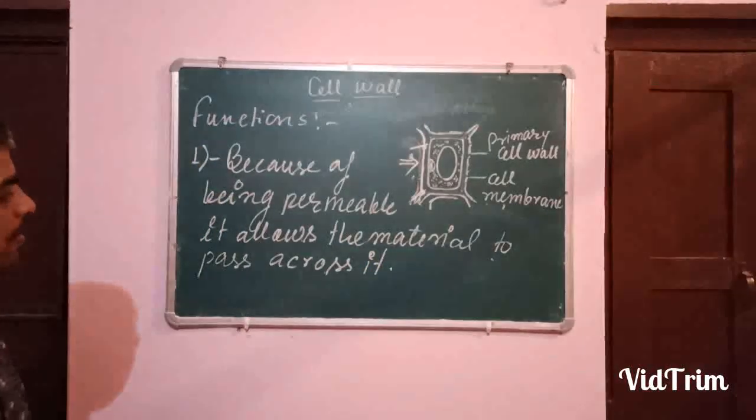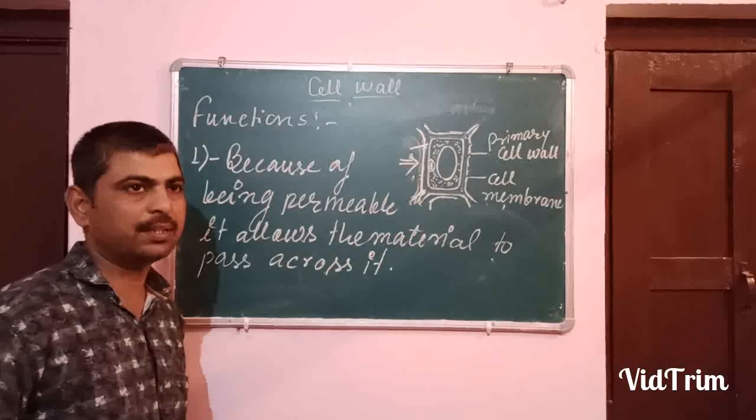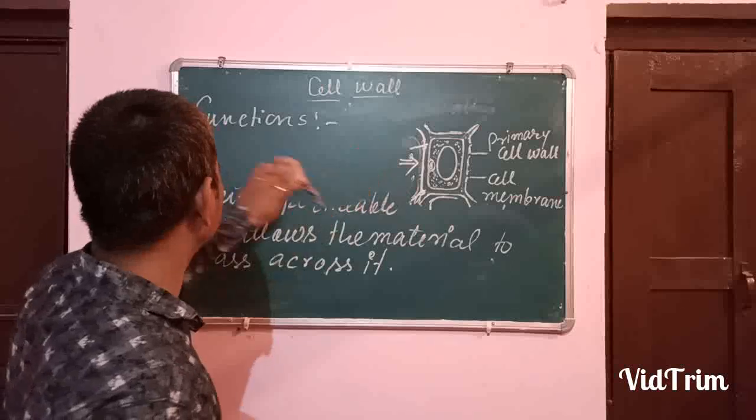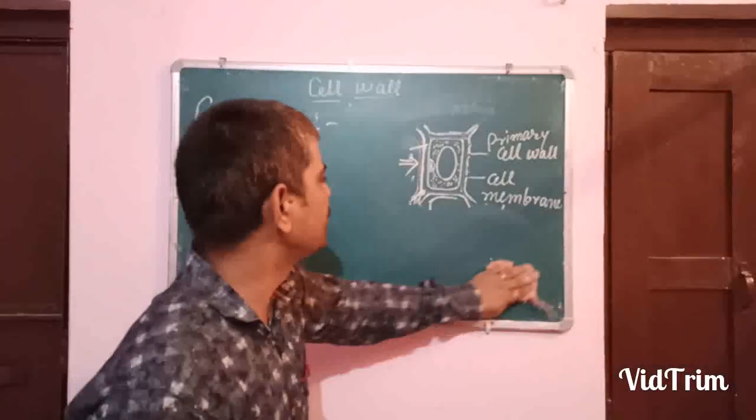Because of being permeable, it allows the materials to move across it. So these are some functions. There are so many functions, but these are the main functions of the cell wall.